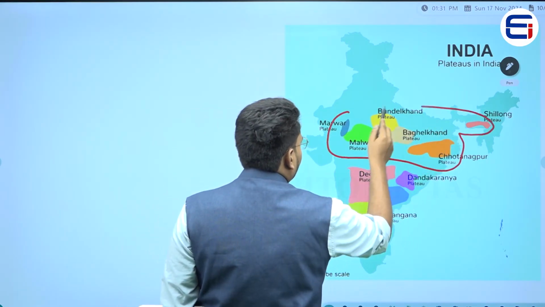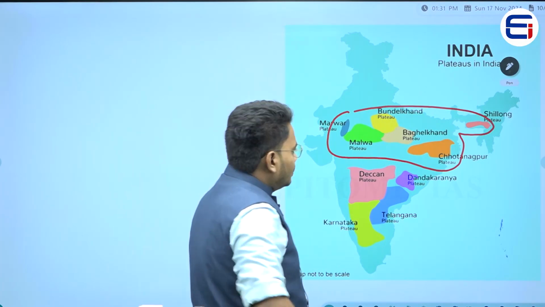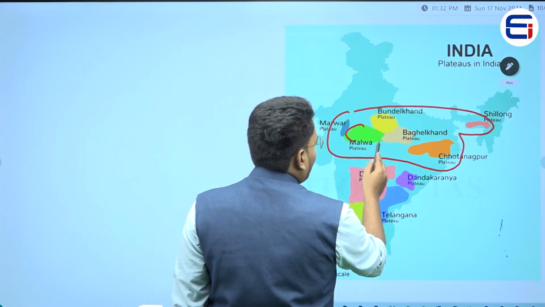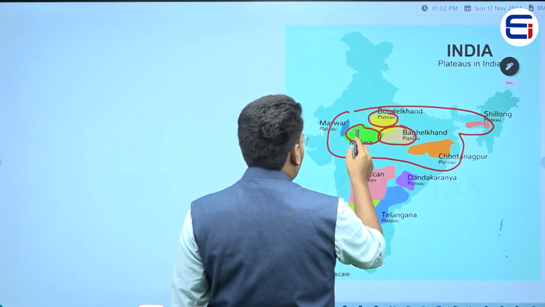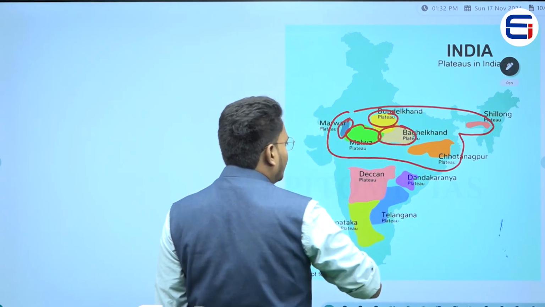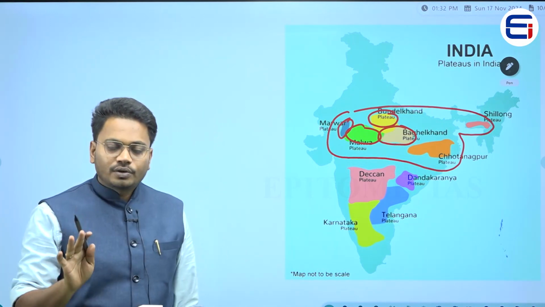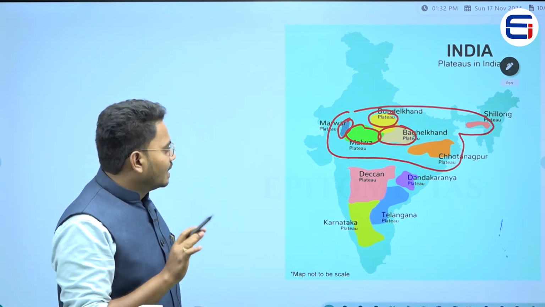Now, the point here is this Malwa plateau, Bundelkhand Plateau and Baghelkhand Plateau, as well as Marwar Plateau, all these three or four plateaus are present on the Central Highland.